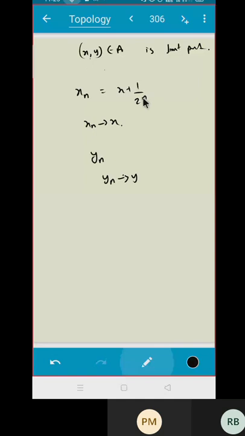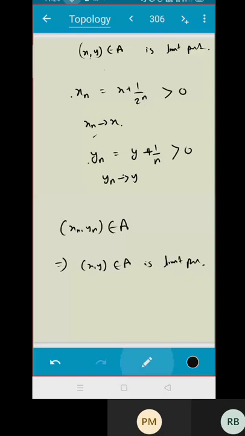That means Xn and Yn are lying in this set, this belongs to the set A, and it has distinct points and converges to the point (x, y). So I can say any point (x, y) in the set A is a limit point. Agreed? Yes, sir.